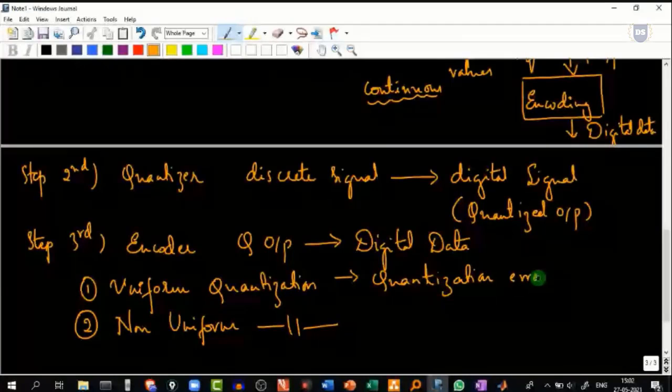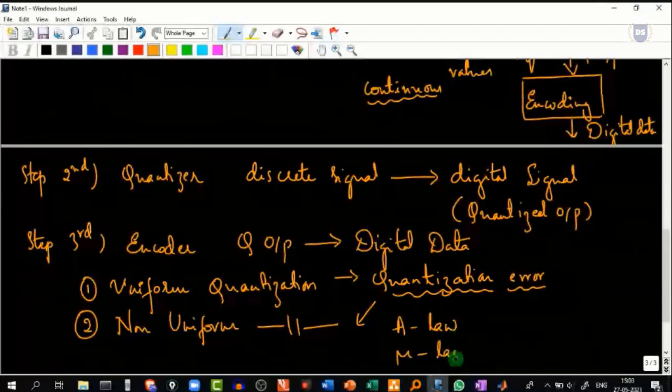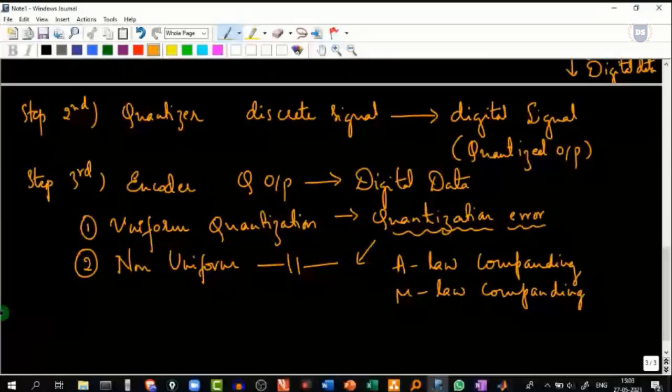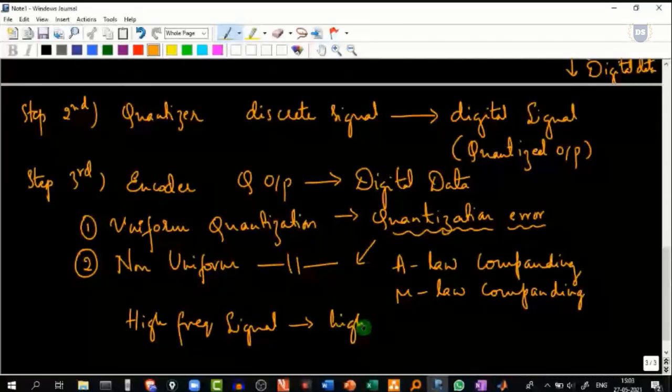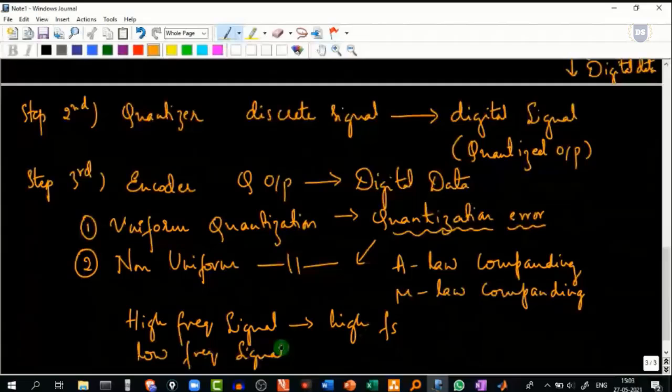If I were to minimize this quantization error, we have to go to non-uniform quantization, where I hope you might have studied A law companding as well as mu law companding. If we have a high frequency signal, we have to make use of a high sampling frequency, and if we have a low frequency signal, we make use of a low fs value.